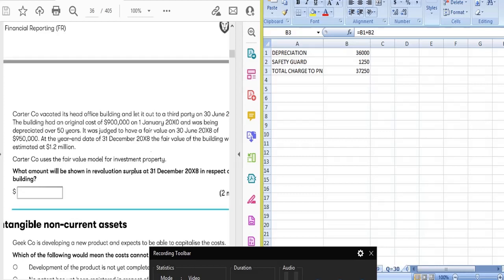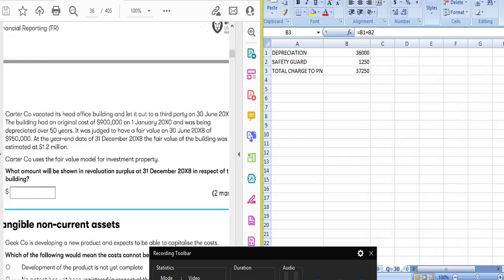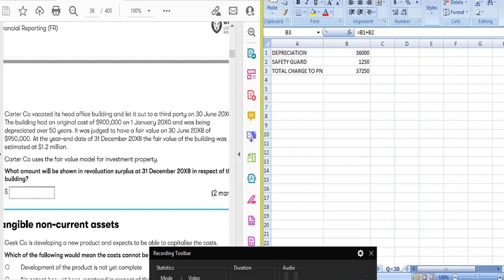On 30 June 20X8, and the building had an original cost of 900,000 on 1st January 20X0 and was being depreciated over 50 years. It was judged to have a fair value on 30 June 20X8 of 950,000, and at the year end date of 31st December 20X8, the fair value of the building was estimated at 1.2 million. Cattle company uses the fair value model for the investment property. What amount is to be shown in the revaluation surplus at 31st December 20X8 in respect of the building?